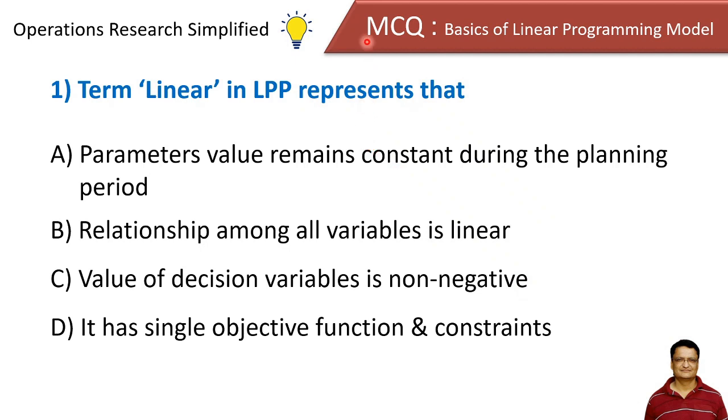These are the most important multiple choice questions, or MCQs, regarding the basics of the linear programming model, or LPP, linear programming problem. Question number 1. The term linear in LPP represents that: options are parameter values remain constant during the planning period, relationship among all variables is linear, value of decision variable is non-negative, and it has a single objective function and constraint. And the answer is relationship among all variables is linear.